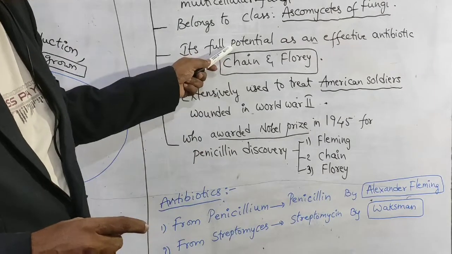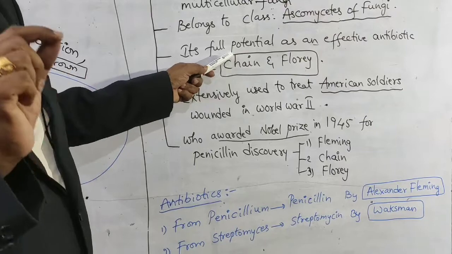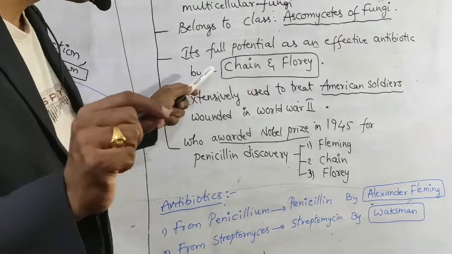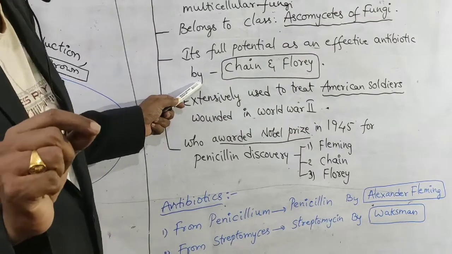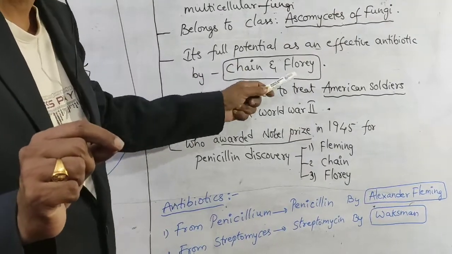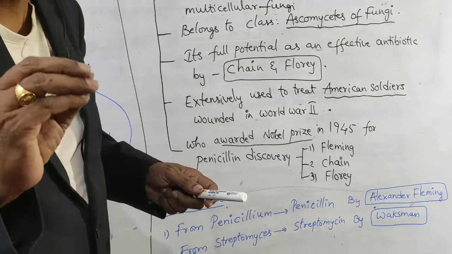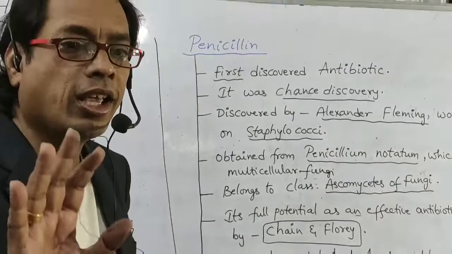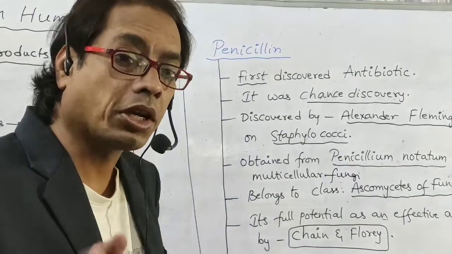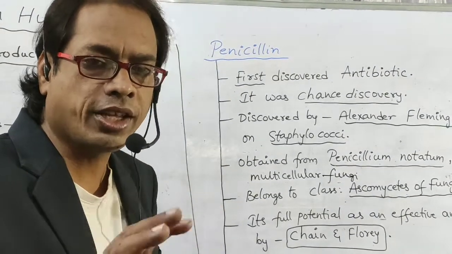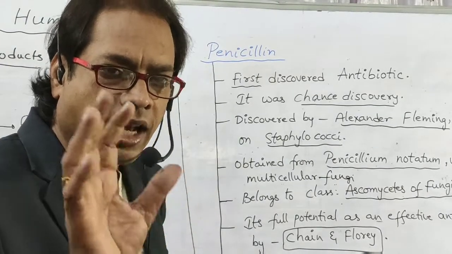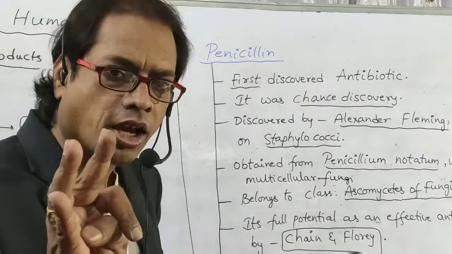This is a very, very important point, my dear students. Penicillin's full potential as an effective antibiotic was shown by Chain and Florey, who were awarded the Nobel Prize for the discovery of penicillin. Not only Alexander Fleming but also Chain and Florey. That is, three scientists were awarded the Nobel Prize.